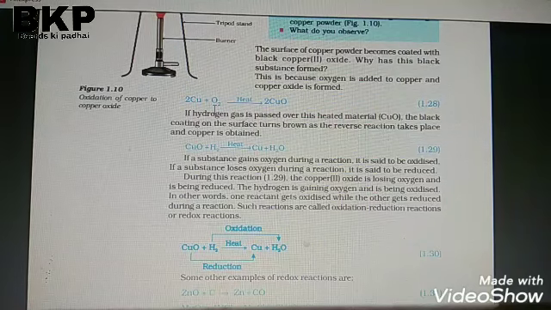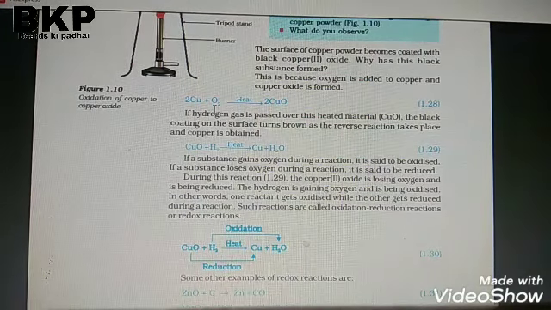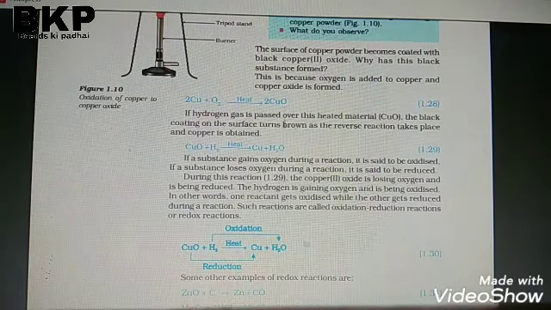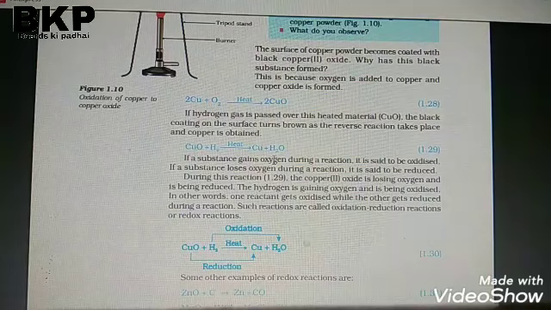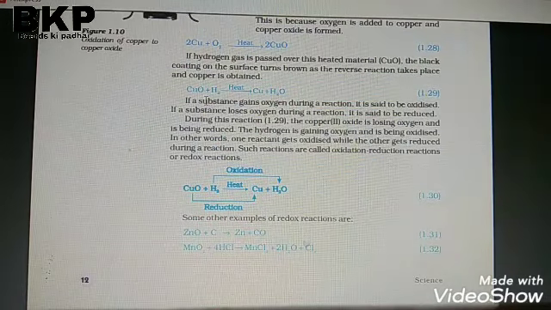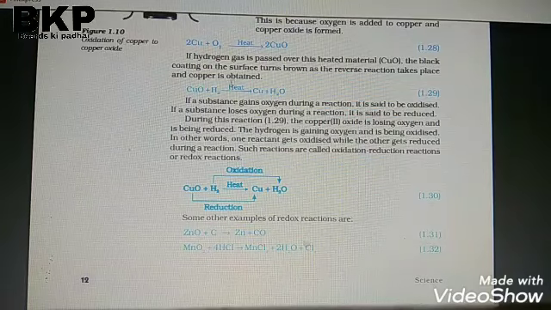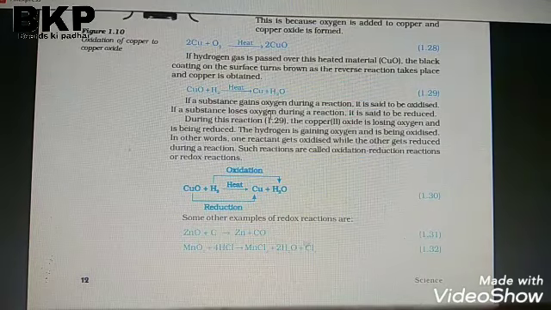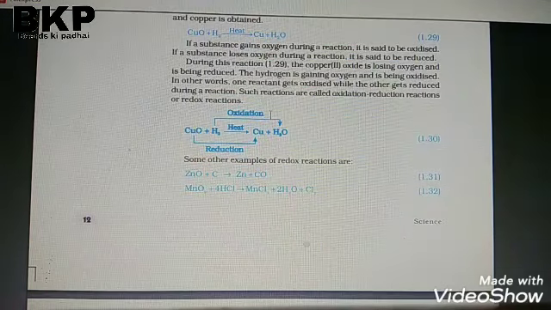See here, the oxygen is O2 on one side, and after the reaction it became O. This means adding of oxygen is known as oxidation. The addition of oxygen is known as oxidation.